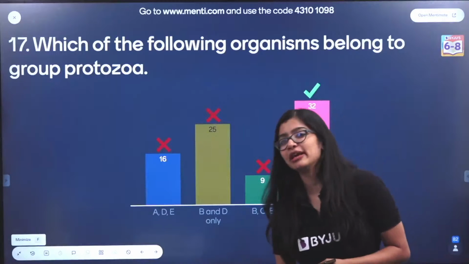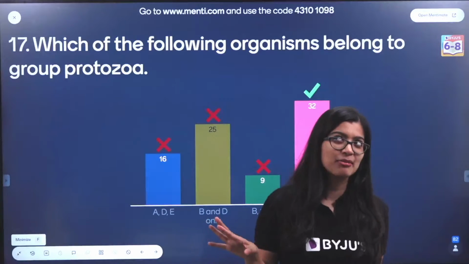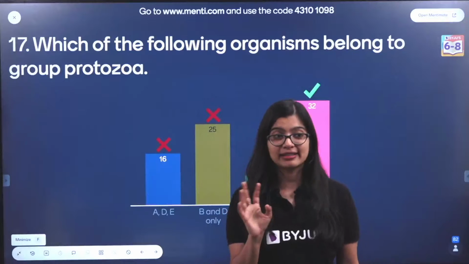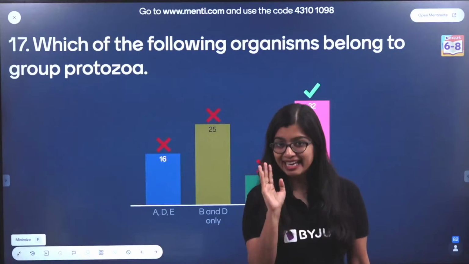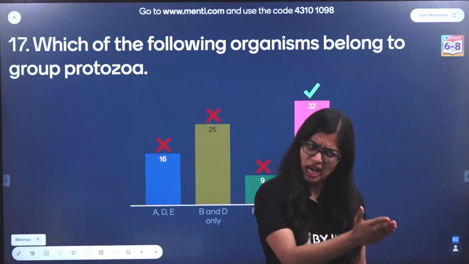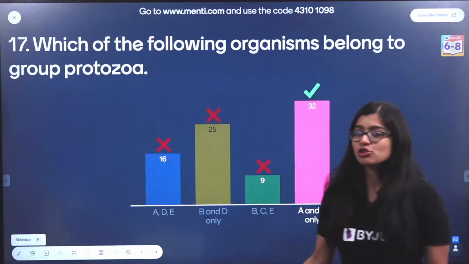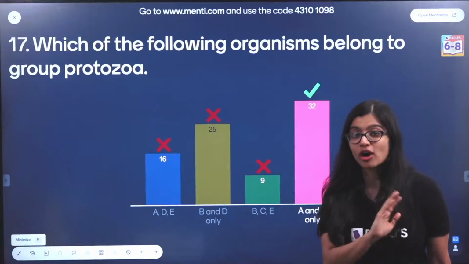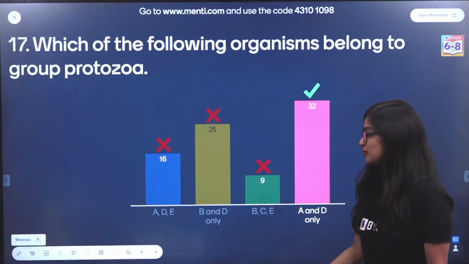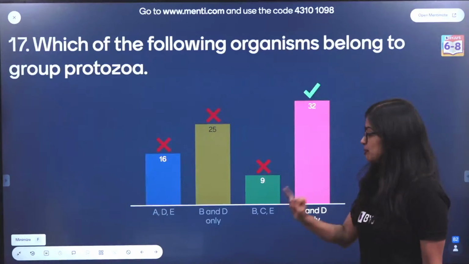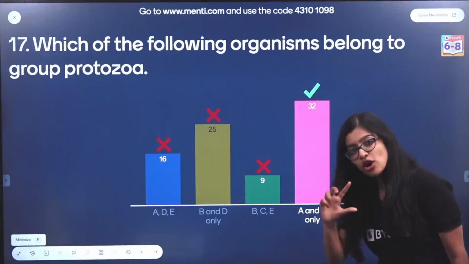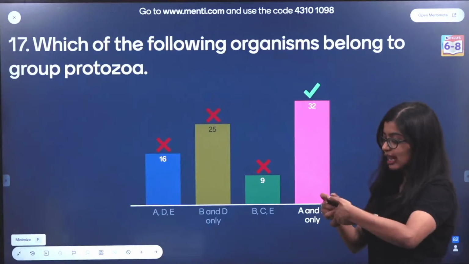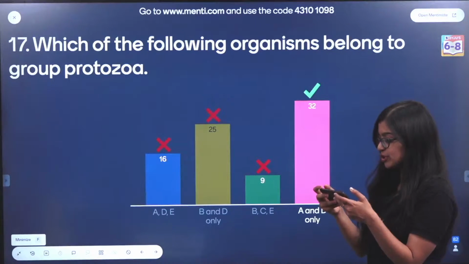Now you're left with Paramecium and Aspergillus. Now you don't know if Paramecium is actually a bacteria, if it's a protozoan or no. But you do know that Aspergillus is a fungi. We just looked at it in the previous question. So if you eliminate Aspergillus, what option are you left with? You cannot have anything which has B, C and E, which means you are left with only option A and D. Use your logical reasoning there and you eliminate the unwanted options, right?